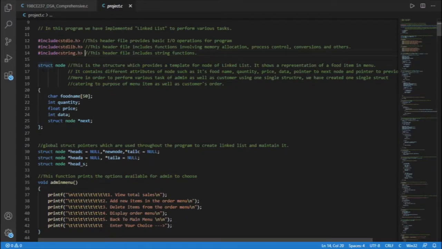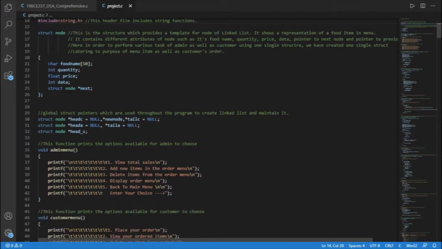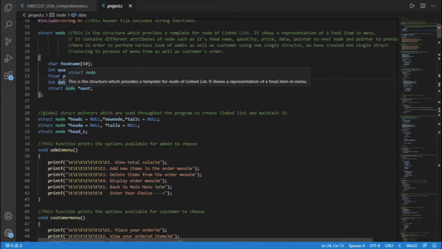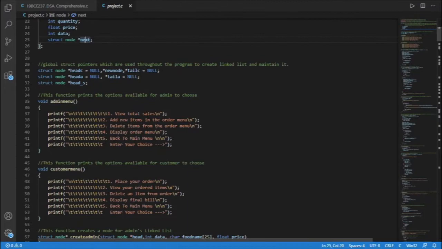It has attributes like food name, quantity, price, data, and a pointer of type struct node which stores the address of the next node of the linked list. Then we have declared some global pointers like headC and tailC, which are the head and tail pointers of the customers linked list, headA and tailA, which are the head and tail pointers of the admins linked list, and headS, which is the head pointer for the linked list which stores total sales in the day. This new node pointer is a pointer for creating a single node of a linked list.